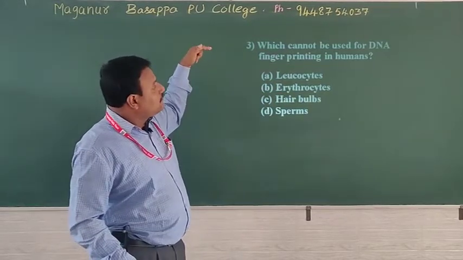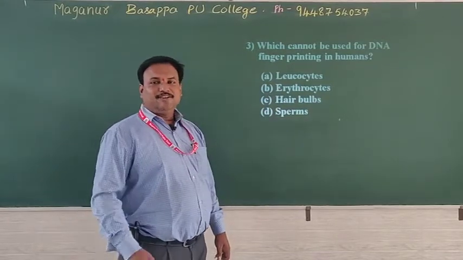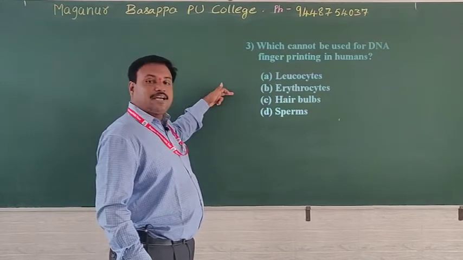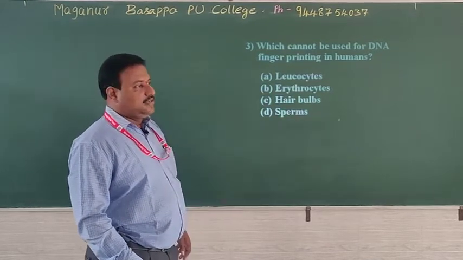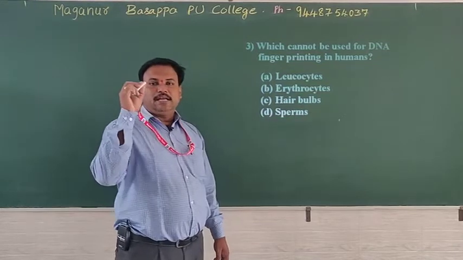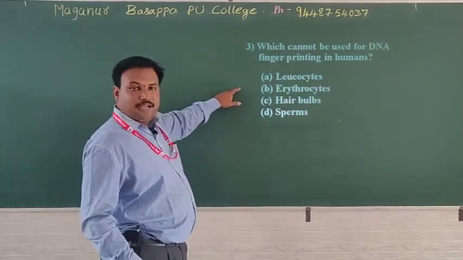But the question is, which cannot be used for DNA fingerprinting? Leukocytes are used because they contain a nucleus. Erythrocytes, RBCs. In the case of human beings, mature RBCs do not contain a nucleus. It is enucleated. Yes, it should not be used.